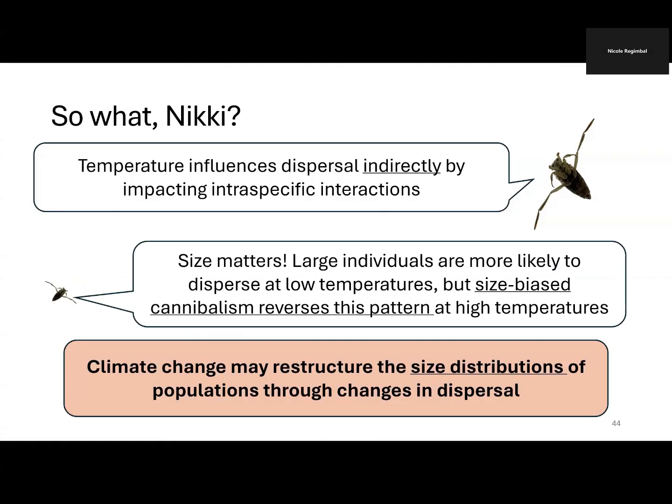And the big takeaway here is that climate change can restructure the size distributions of populations through changes in dispersal. And this is where we can expect strong impacts on trophic dynamics, where we have small individuals with lower reproductive rates, so small populations of small individuals that weaken top-down control and can make communities vulnerable to trophic cascades. And these results are applicable beyond backswimmers, also to other systems where we'd expect predation or cannibalism to be temperature dependent. And overall, we show that considering indirect effects of temperature on dispersal is really important in predicting species responses and predicting persistence under climate change.